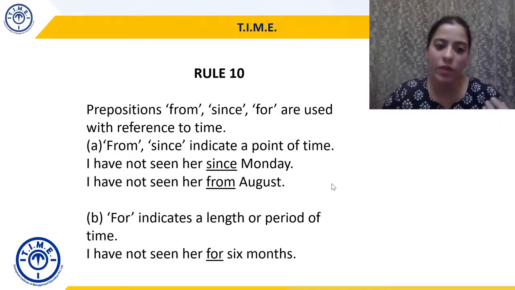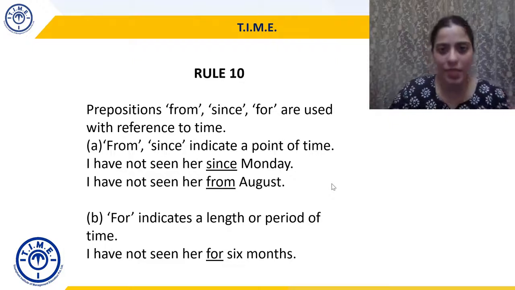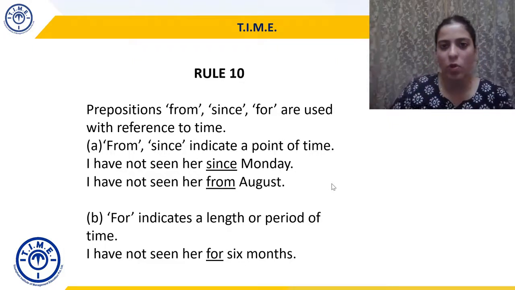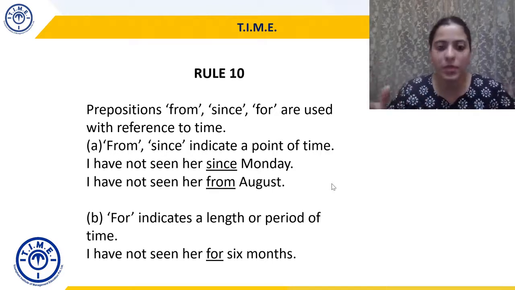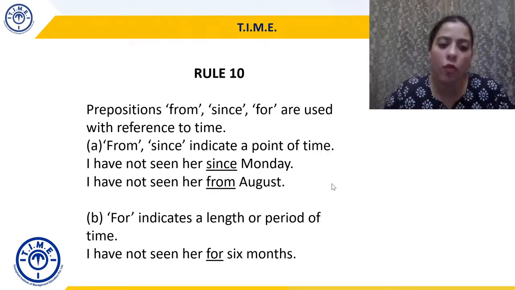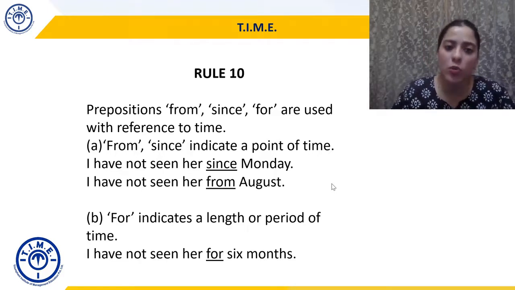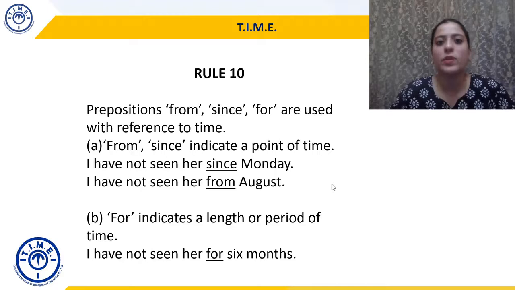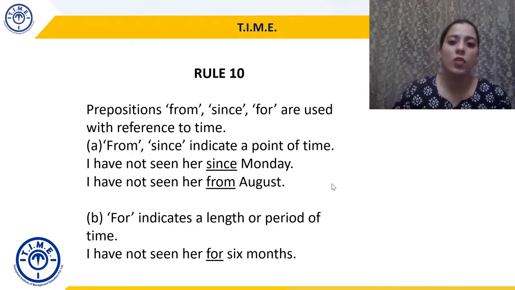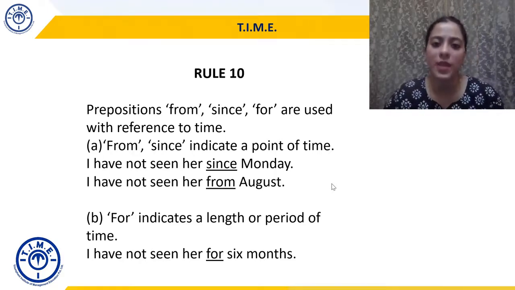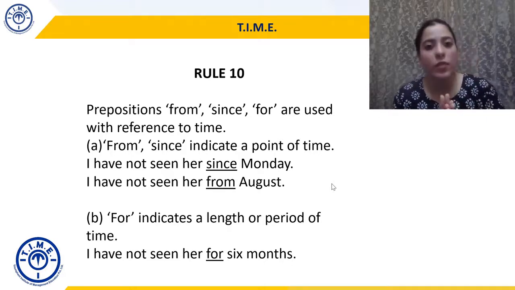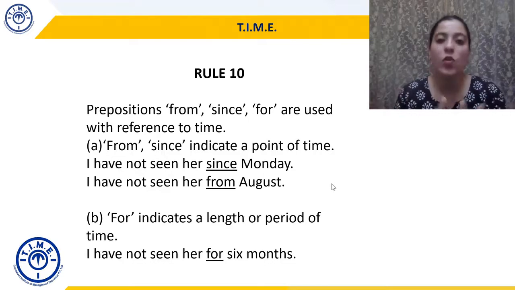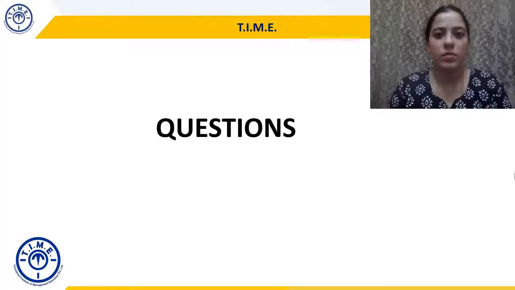Whereas in the previous, when we talk from and since, I've set a point of time and I'm talking from that point onwards. But here I'm talking about the whole length, the whole time period. And that's why here we use for. I have not seen her for 6 months. So this is how we use the prepositions of time from, since, and for. Depending on how they are used, they will convey different meanings. From and since will convey a point in time, whereas for will convey an entire period or length of time.